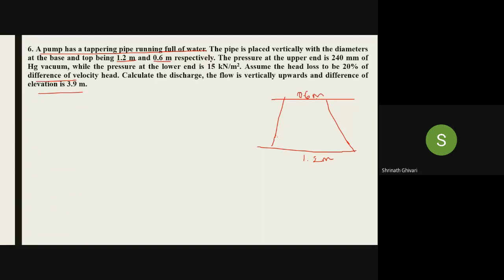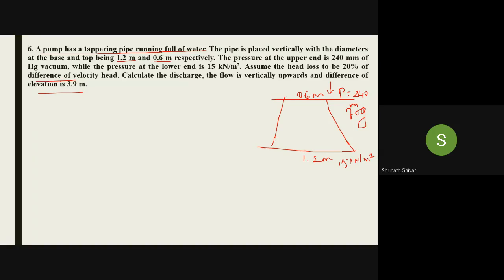The pressure at the upper end is 240 mm Hg of vacuum. It is vacuum pressure, not atmospheric or gauge pressure. While the pressure at the lower end is 15 kilonewton per meter square. Assume the head loss to be 20% of the difference of velocity head.